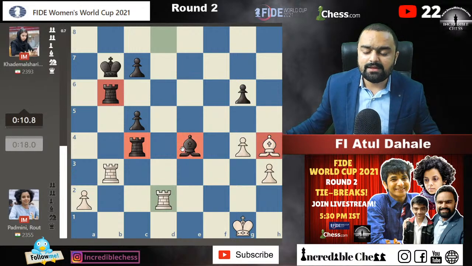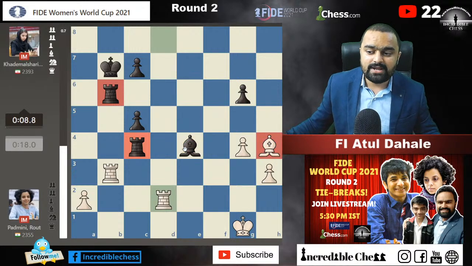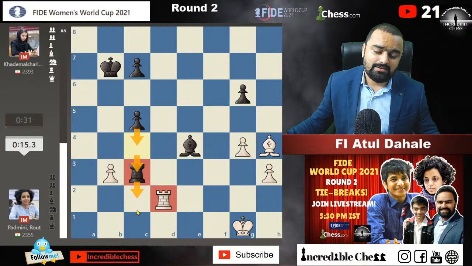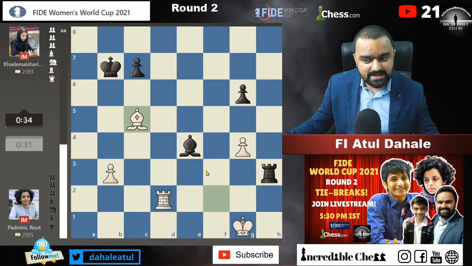Okay, guys, as I said earlier also, the side which is having the attack usually gets some chances, and if the rooks are there on the board, then it can go to any side. And the passed pawns are also there on the board. Like if the c pawn gets a little bit ahead, then Padmini will be in trouble. So Padmini needs to play something by which she can exchange the pawn. That's what she is doing.